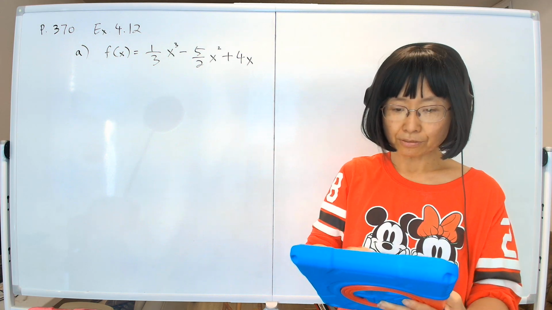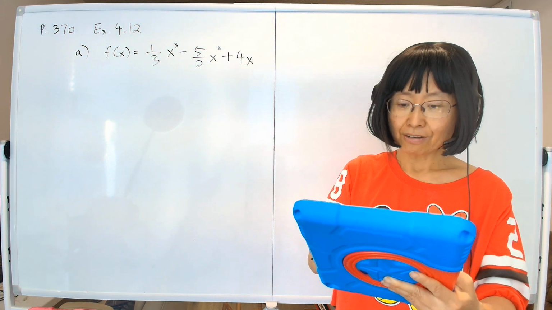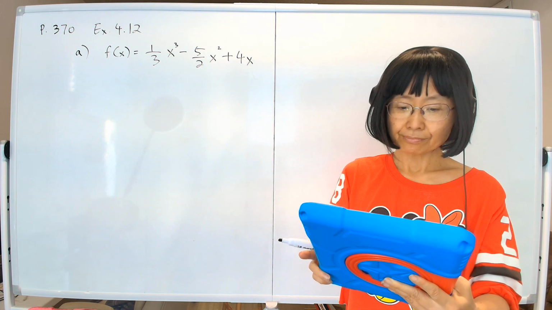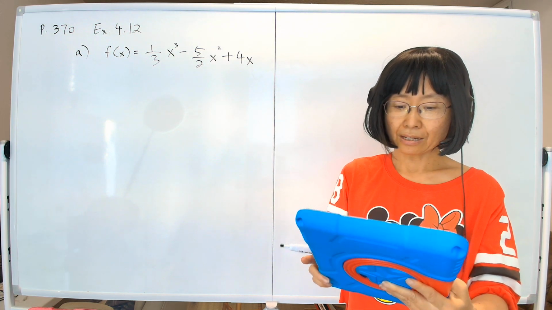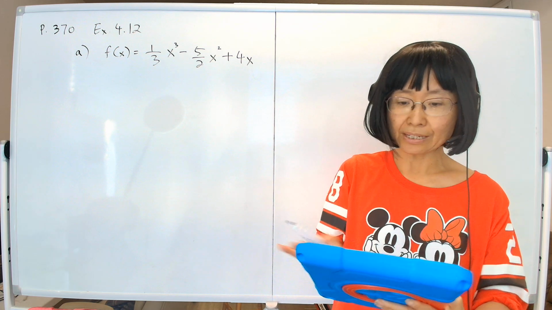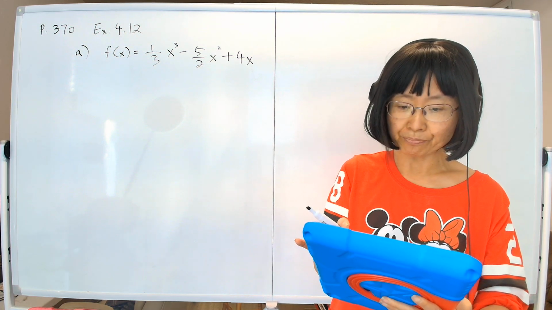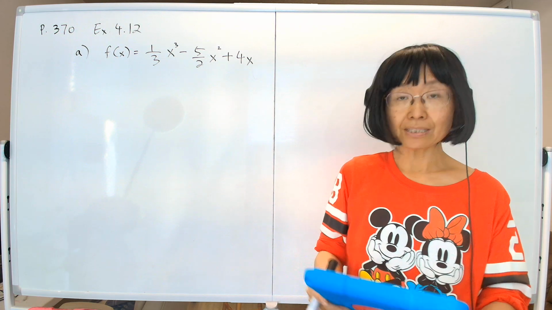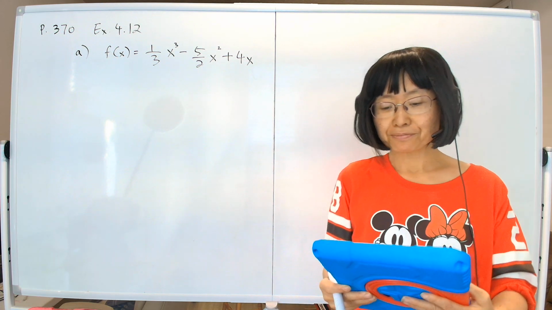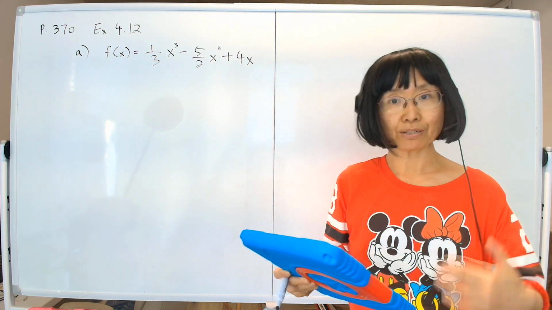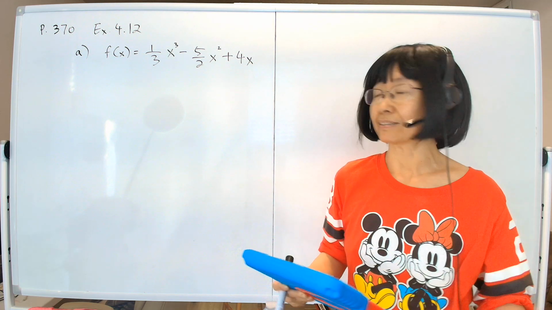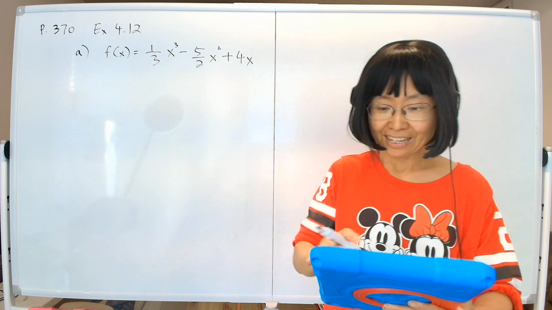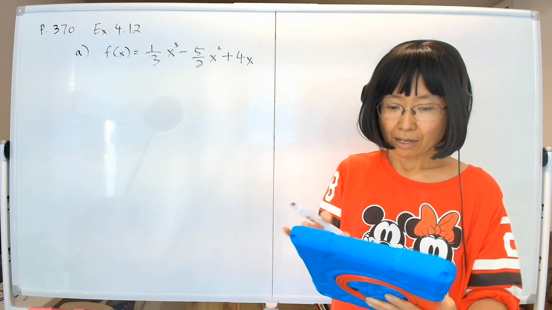Find all critical points, and then figure out whether each critical point is a maximum or minimum. Now what is a critical point? We just mentioned that a critical point is when the derivative is 0 or undefined. So that's the critical point.